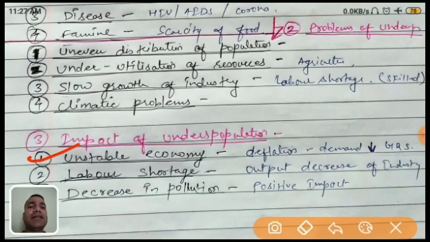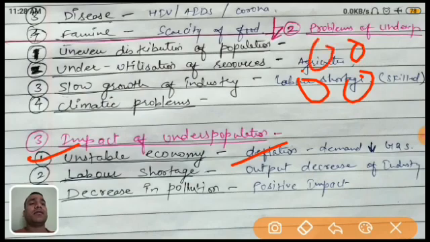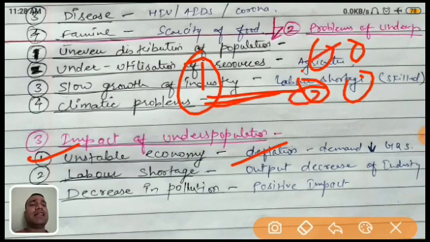First is unstable economy. Unstable economy means there's a deflation. Deflation means the demand of goods and services is very less. Deflation in Hindi is called mehengai. If the demand is very less, just like here are four things and there is only one person, who will buy? This person buys only one thing and three are left, so the economy is not growing.